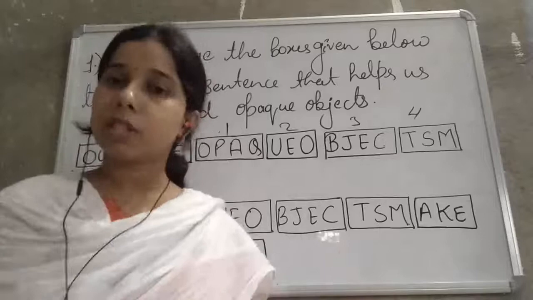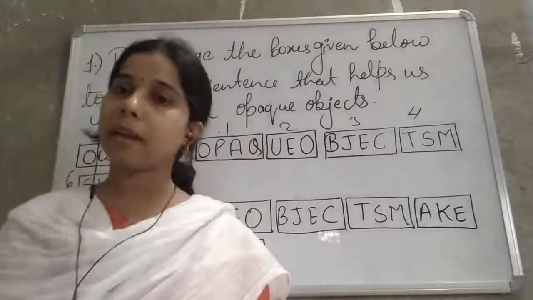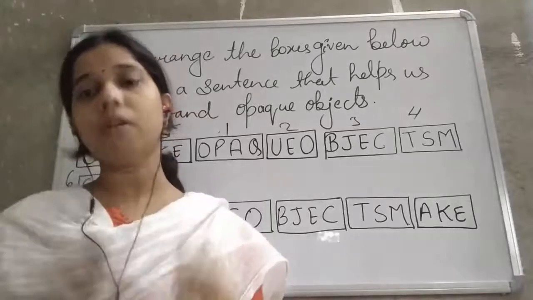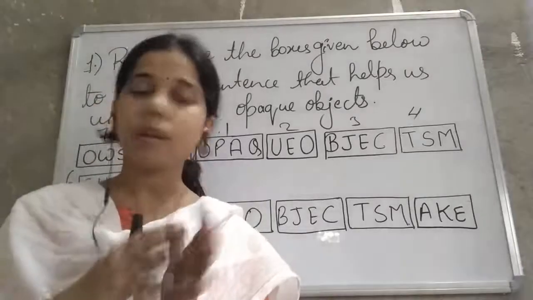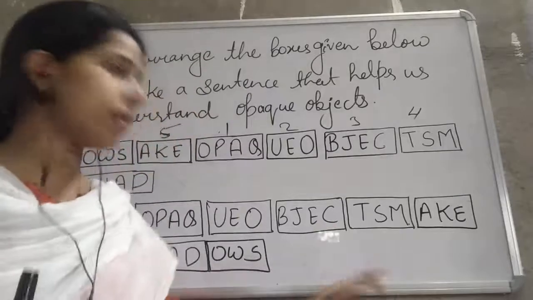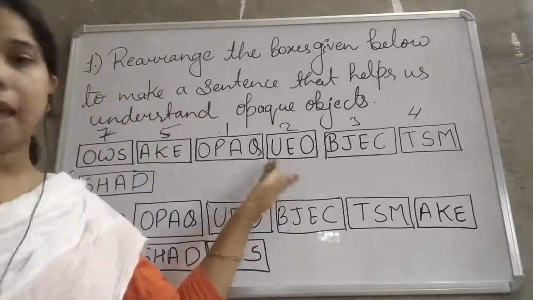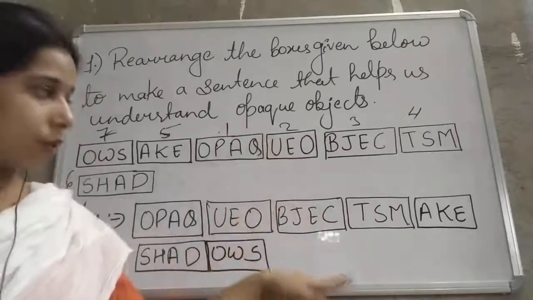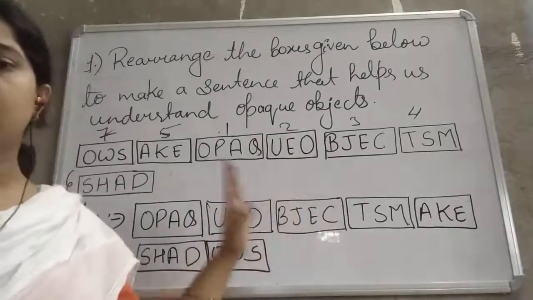This is the property of opaque objects, that they make shadow because they hinder, they stop the beam of light which is falling on them. So you have to rearrange it and write the answer.